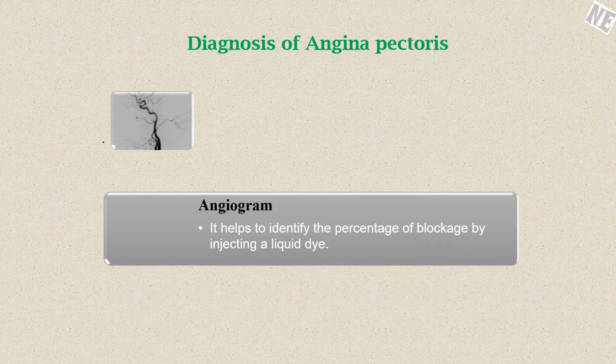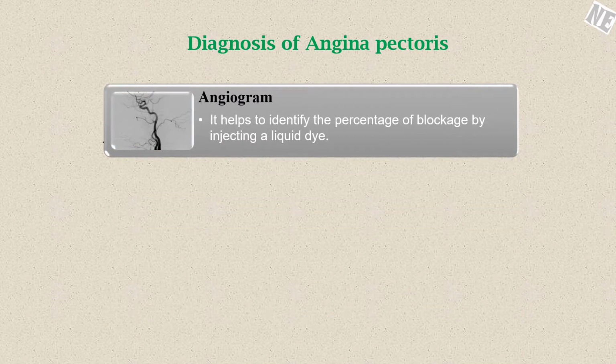Angiogram. It uses X-ray imaging to examine inside the blood vessels. A type of dye that is visible by the X-ray machine is injected into the blood vessels to take the images. It helps to identify the percentage of blockage.